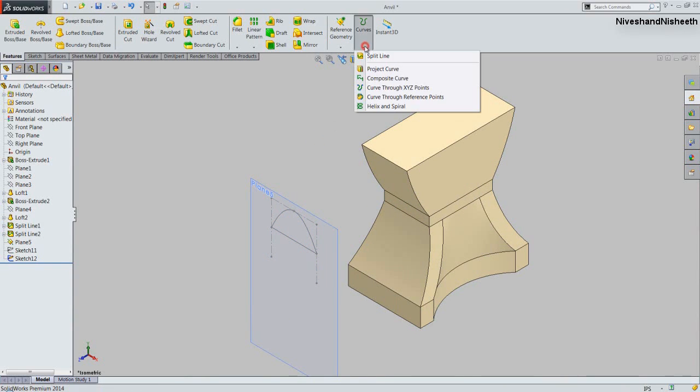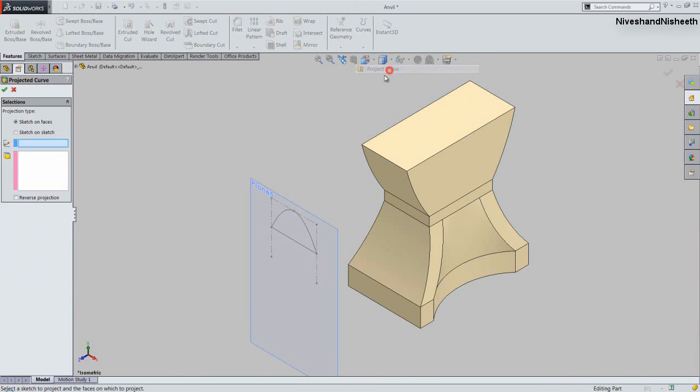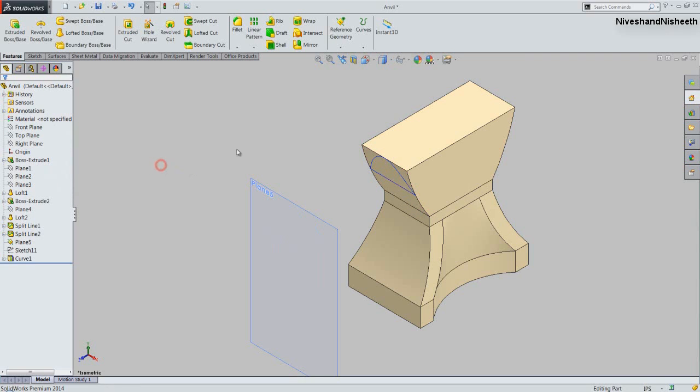Let's start the project curve command from here. Select the sketch. Now select this curved surface of the Anvil model and choose the reverse projection option on here and click OK. Now see the result.